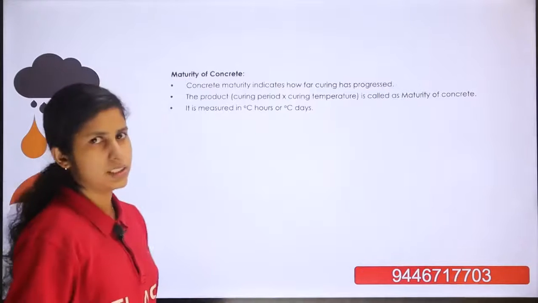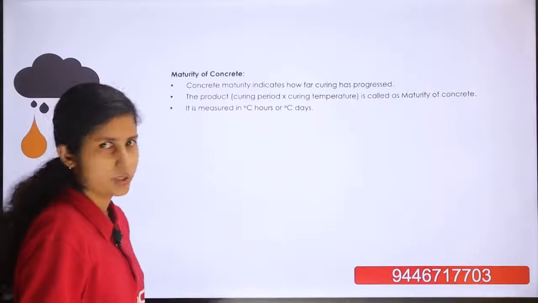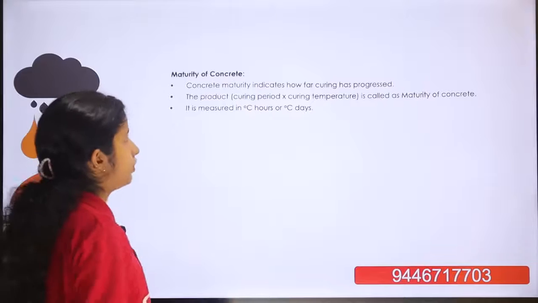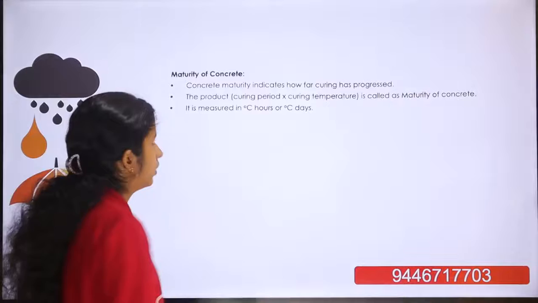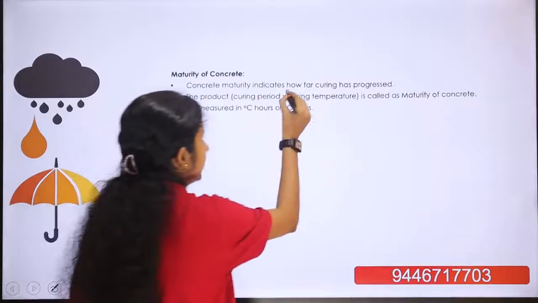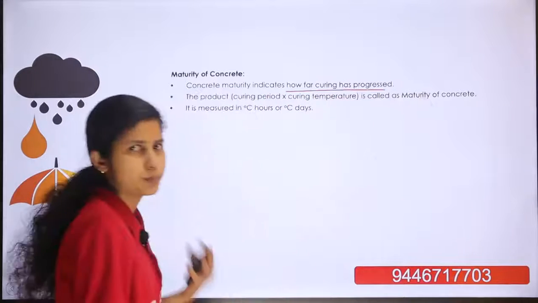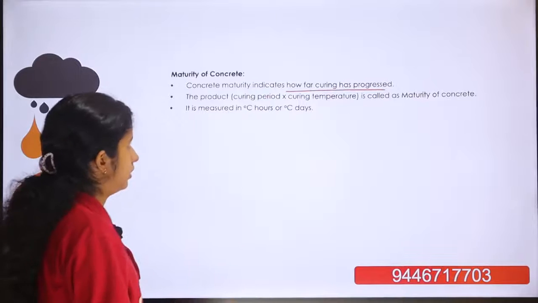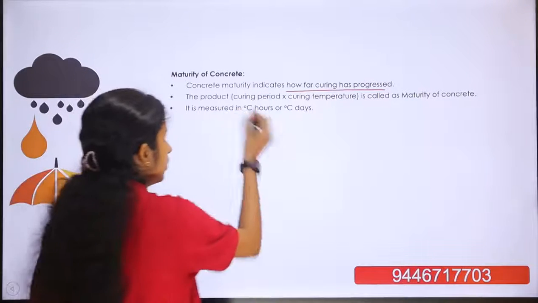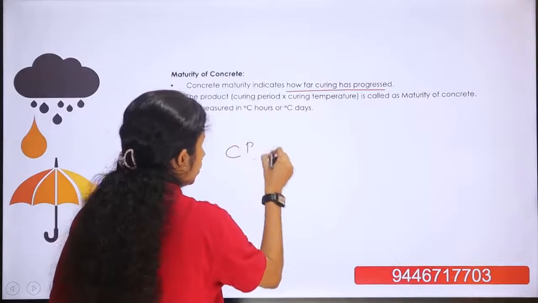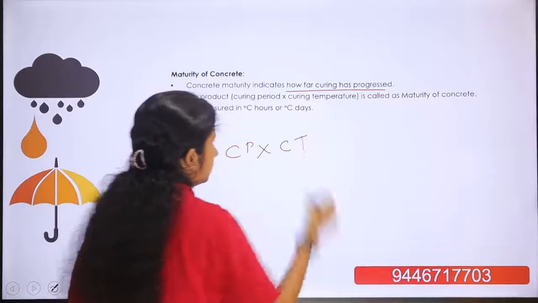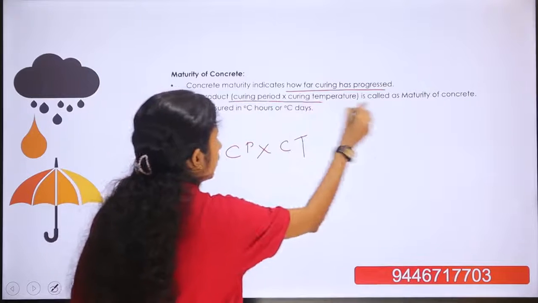Next topic is the maturity of concrete. Concrete maturity indicates how far the curing has progressed. It is the product of curing period and curing temperature.